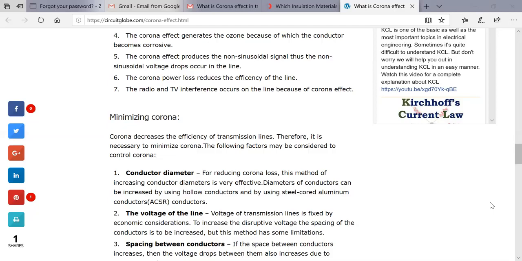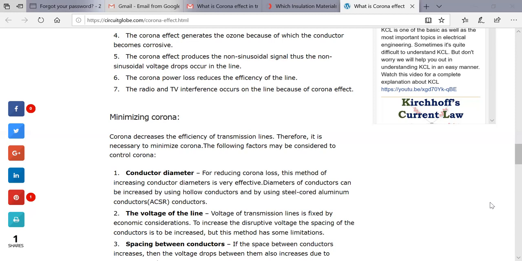We use those conductors to minimize the corona effect. So the diameter has to be increased, either by putting in hollow conductors or steel cored aluminum ACSR conductors, and this will minimize the corona.